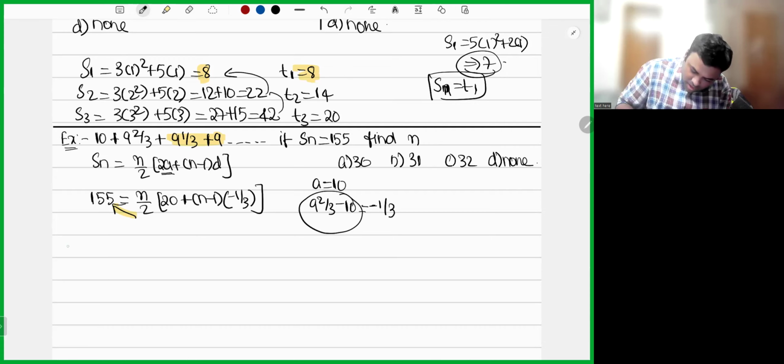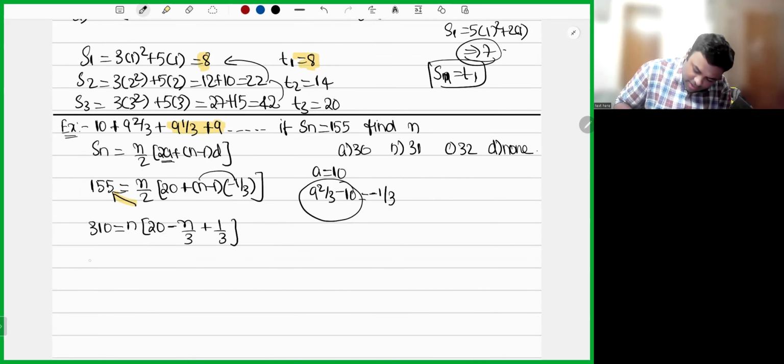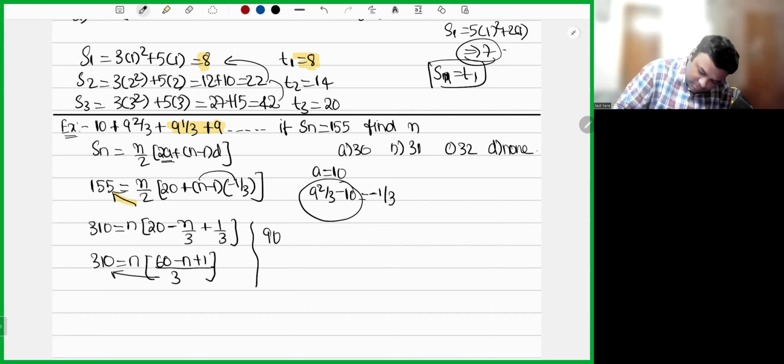155 into 2, 310 is equal to n into [20, n into minus 1/3, minus n/3 plus 1/3]. Right? Next, let us take LCM again. 310 is equal to n into... LCM is 3. 60 minus n plus 1. Again cross multiplication. 930 is equal to n into (60 plus 1, 61 minus n).